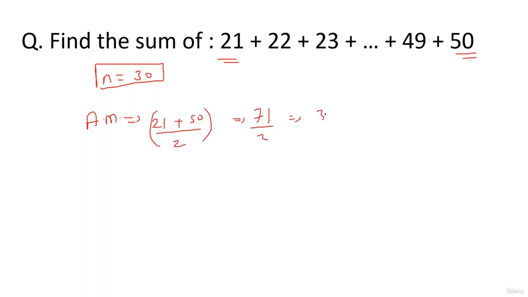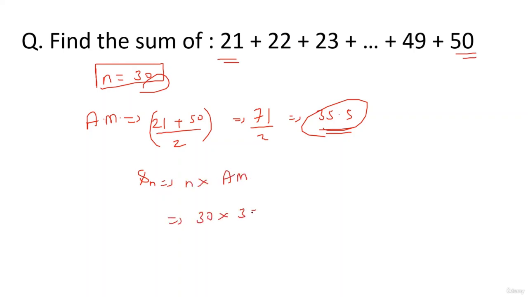ये कितना हो जाएगा? 35.5. Okay, arithmetic mean is 35.5. Number of terms is 30. We know that the sum of the n terms of an AP is n multiplied by the arithmetic mean. ये हो जाएगा 30 times 35.5.